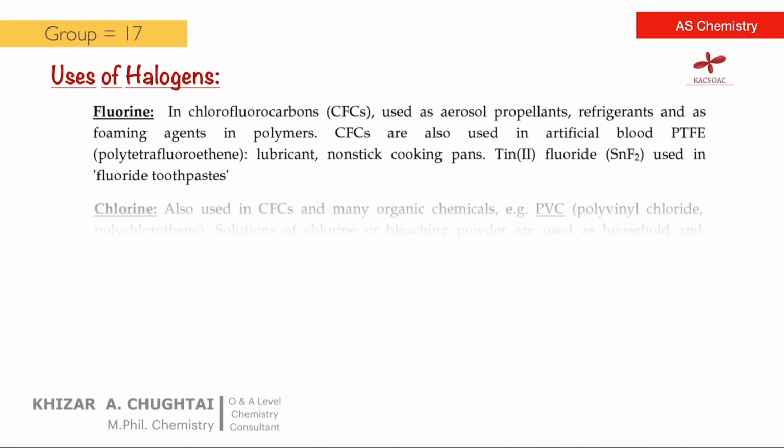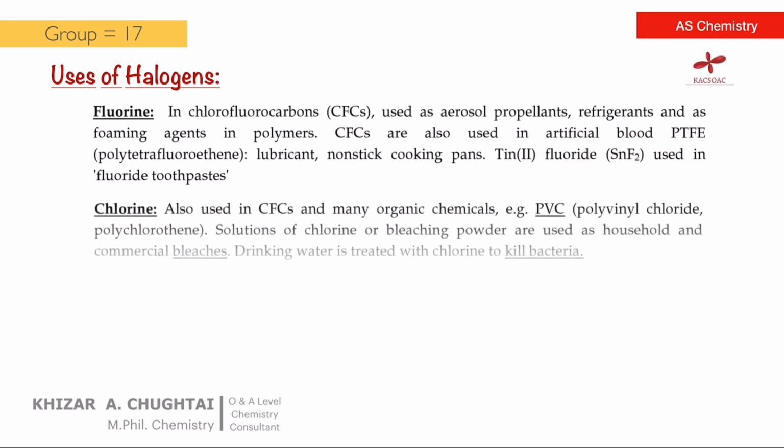The next is chlorine, which is also used in CFCs, used to make PVC polyvinyl chloride pipes, as a bleaching powder, in household bleach, and to treat drinking water to kill bacteria, as in swimming pools.